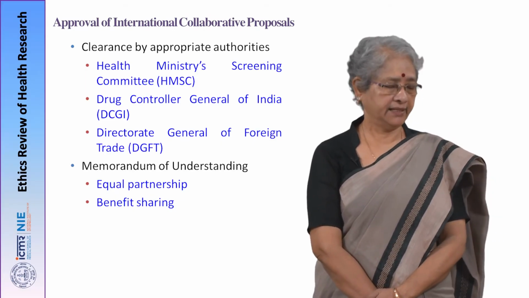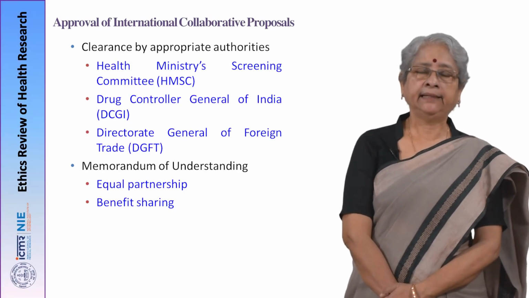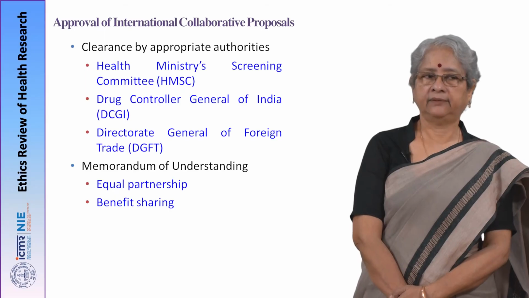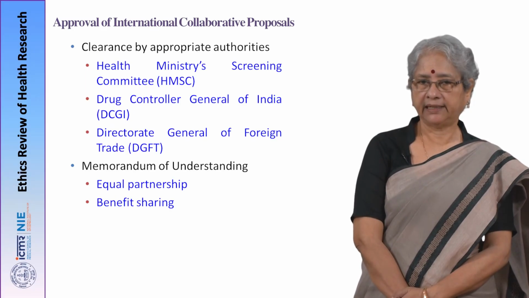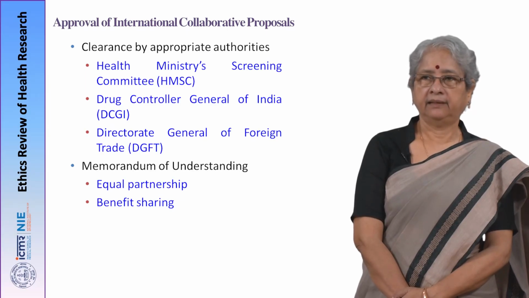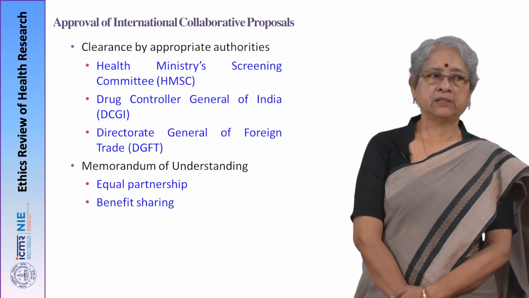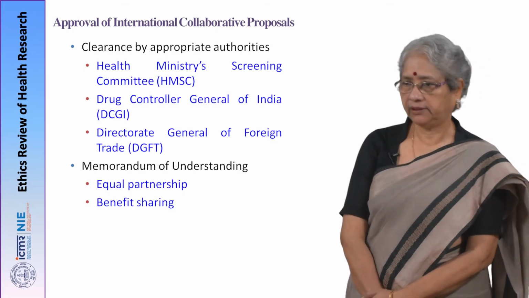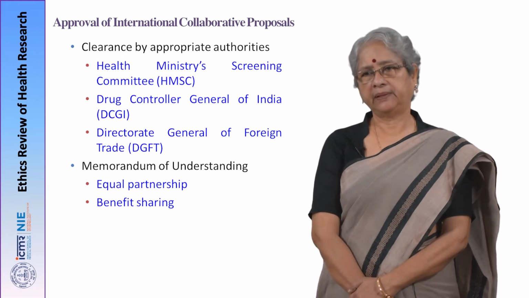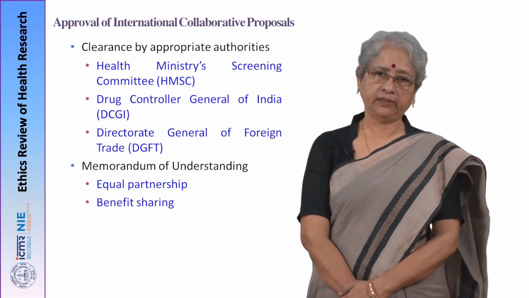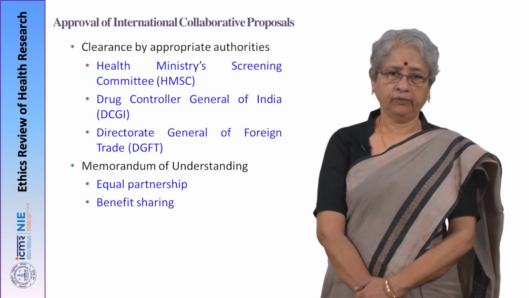So, the ethics committee has to see whether there is an equal partnership footing, and in case there is a commercial aspect that may come out of that research, whether there is any clause pertaining to benefit sharing, because the Indian participants have actually been used for the study. Is there any benefit coming to these participants, or is there any benefit to the institution, or is there any benefit to the country? How will you go about it?